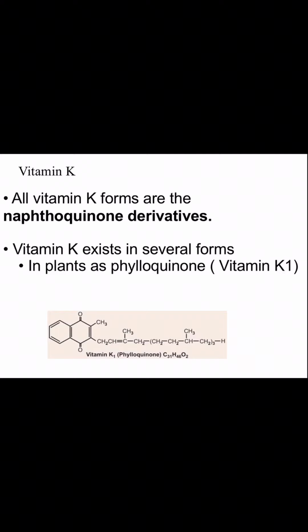Vitamin K exists in several forms, and in plants it is found as phylloquinone. It is also known as vitamin K1. In intestinal bacterial flora it is found as menaquinone, which is known as vitamin K2. There is a synthetic form which is menadione, and then there is a hydroquinone form. We'll be discussing it later.